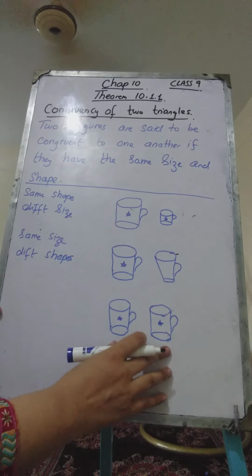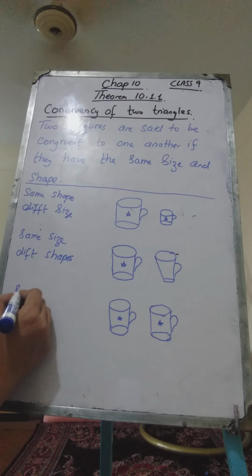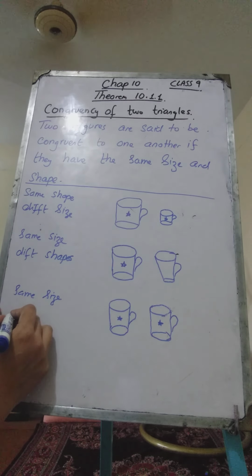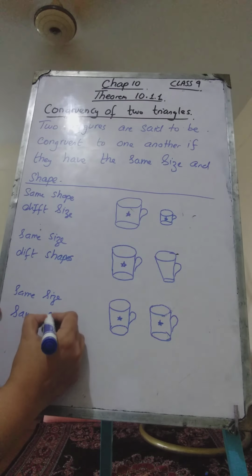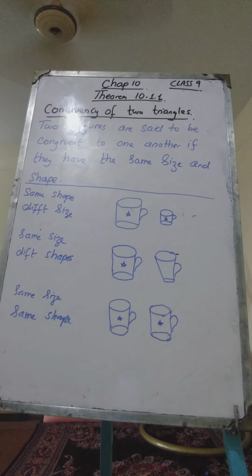Now come to these two cups, they have the same size and the same shape also. They look alike and they have almost the same size.